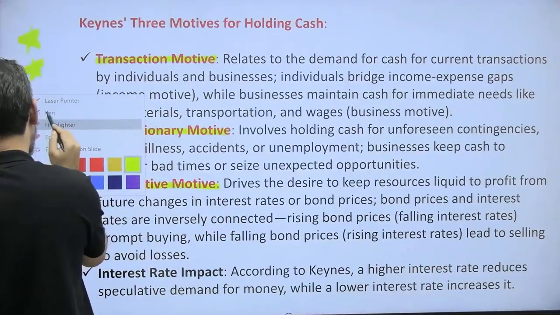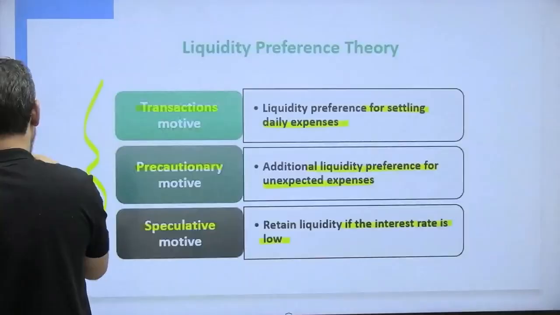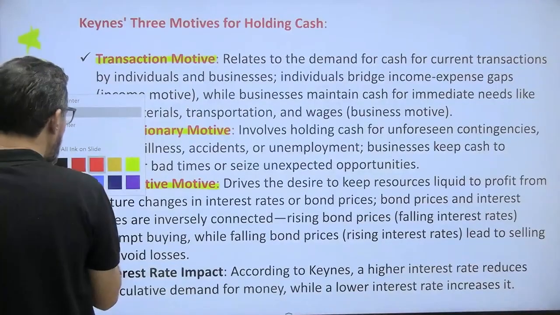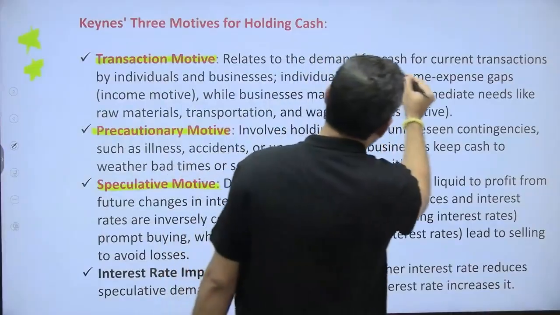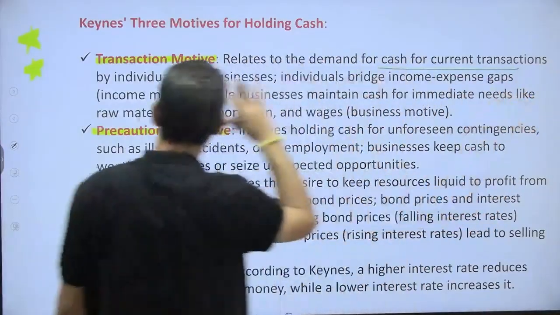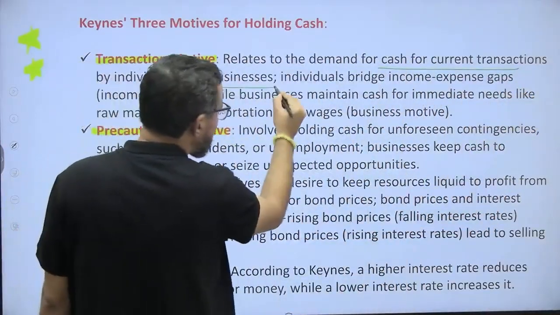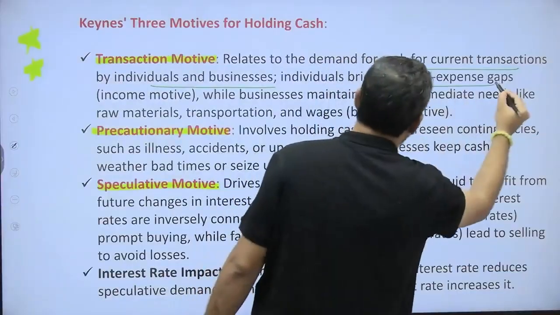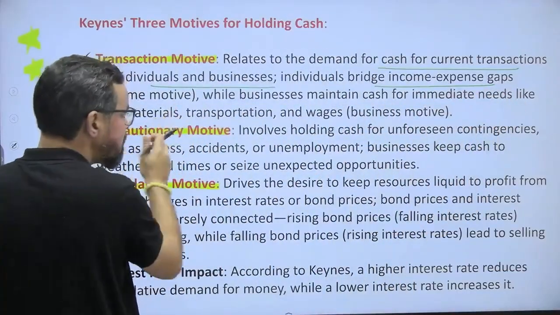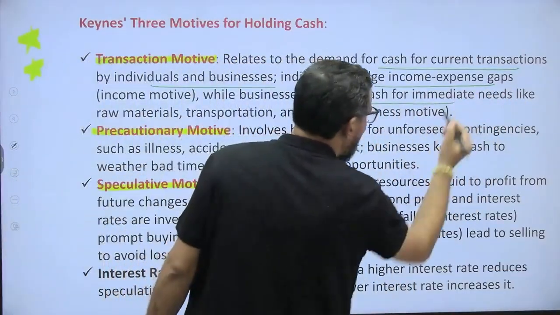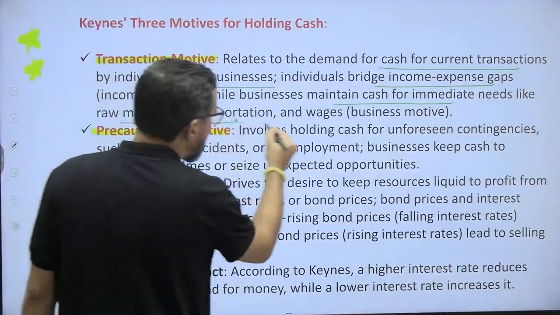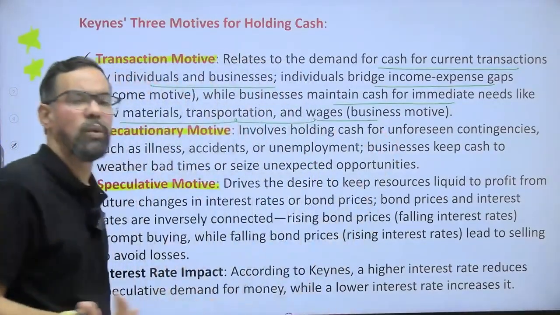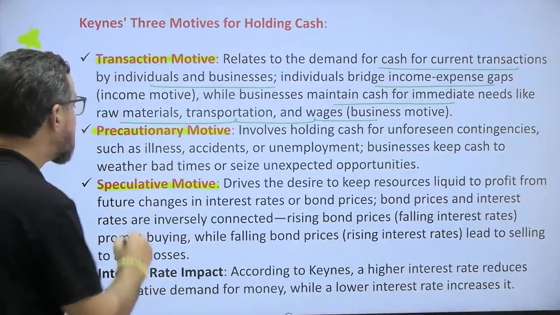So when it comes to the first one, the transaction motive relates to demand for cash for current transactions by individuals and businesses. Individuals bridge the income-expense gap, while businesses maintain cash for immediate needs like raw material, transportation and wages, which is usually known as working capital, right?